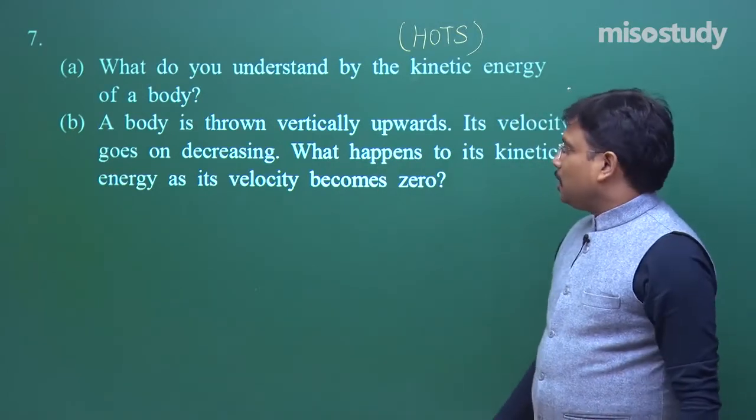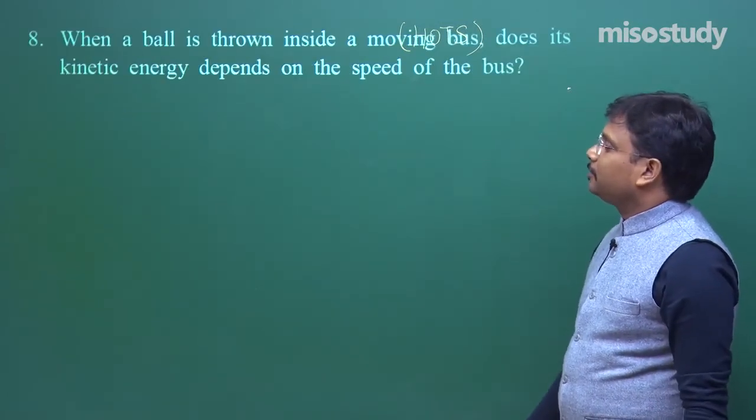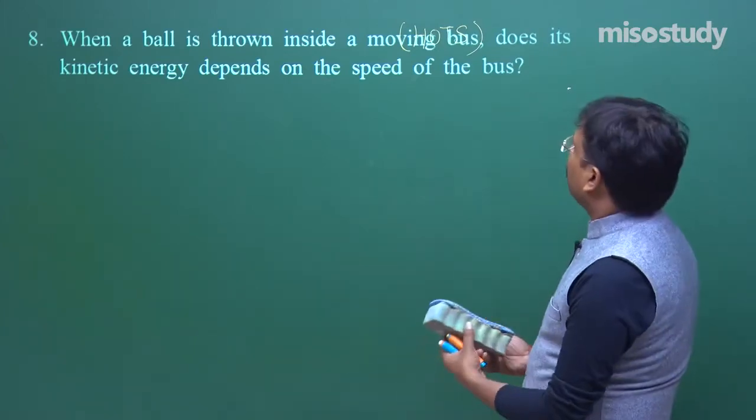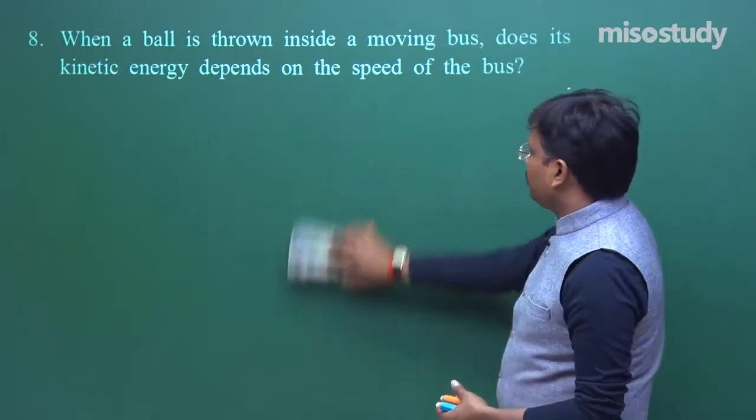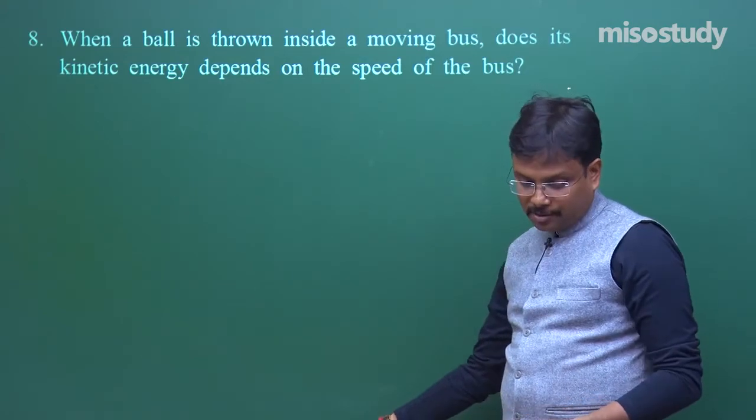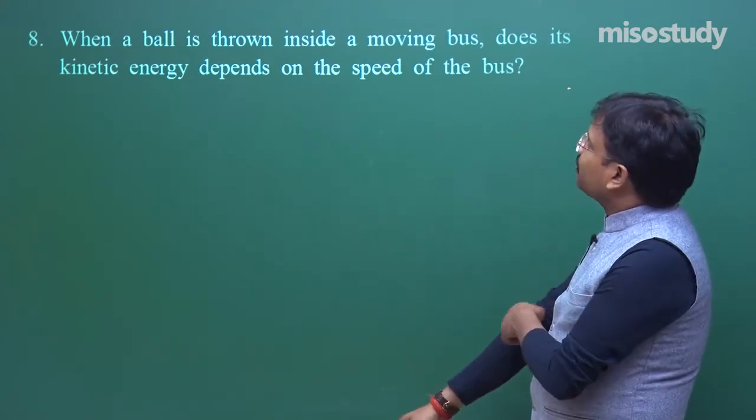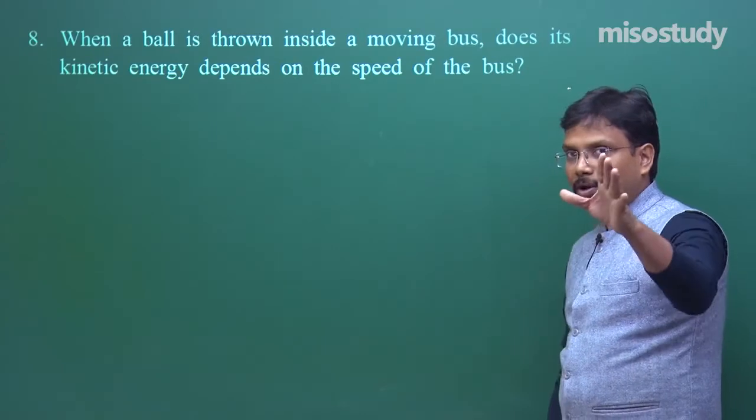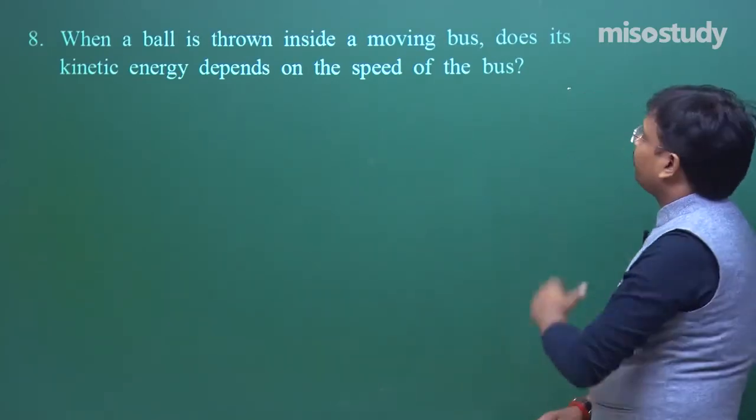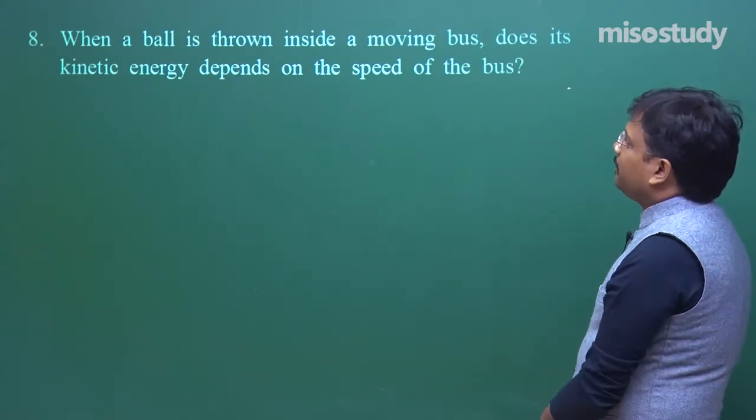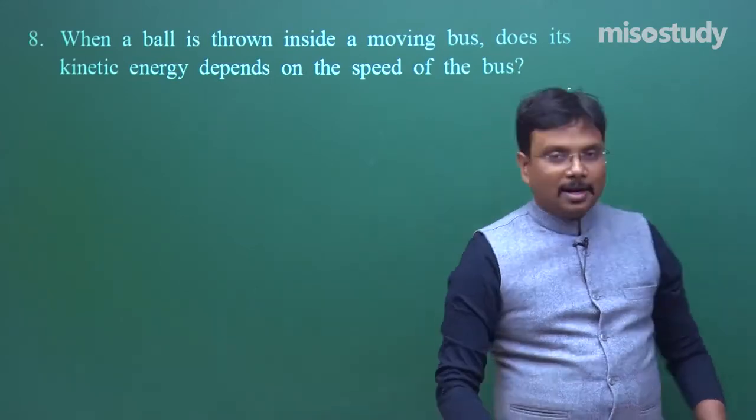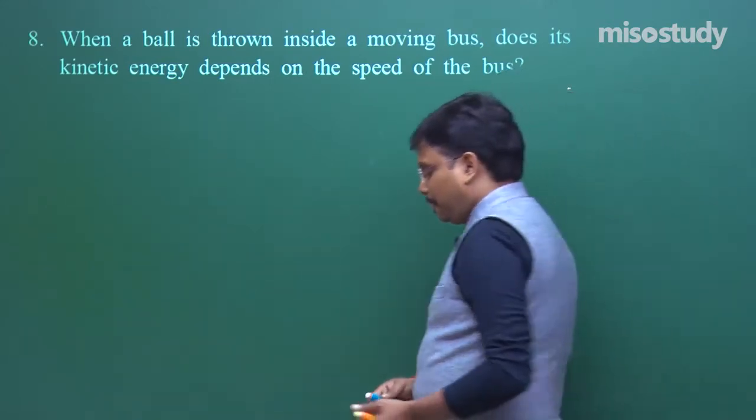Fine. Then comes question number 8. When a ball is thrown inside a moving bus, it is also in the category of what? But this one is somehow disturbing. Okay, good example. Let's say I am standing in a bus and the bus is moving in this direction. Does its kinetic energy depend on the speed of the bus? Very good example. Fine. Let me draw this diagram.